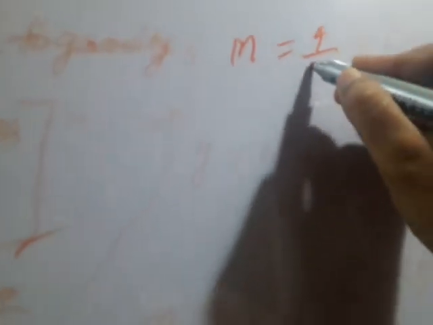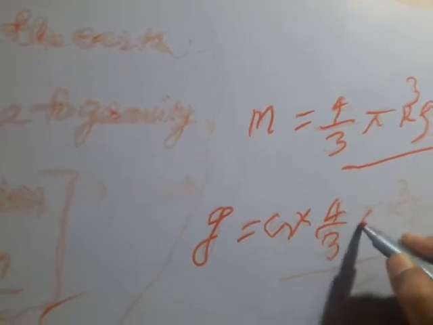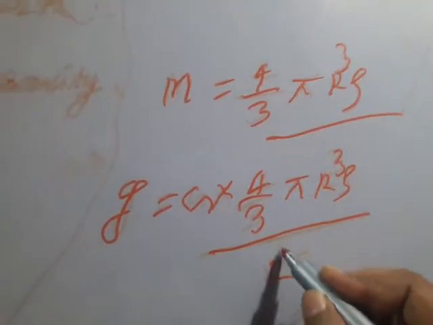Here M is equal to 4 by 3 pi r cube into rho. Let rho be the density of the earth. Then M is equal to 4 by 3 pi r cube rho, and g is equal to G multiplied by 4 by 3 pi r cube rho by r square.